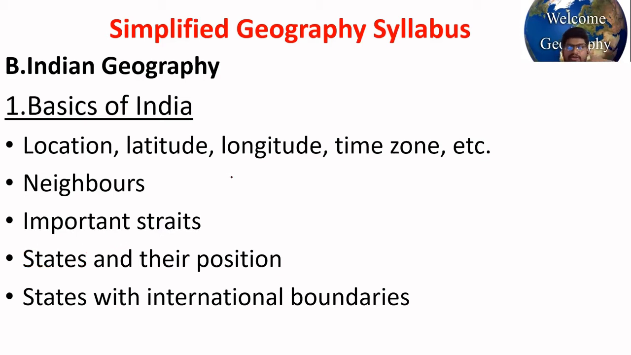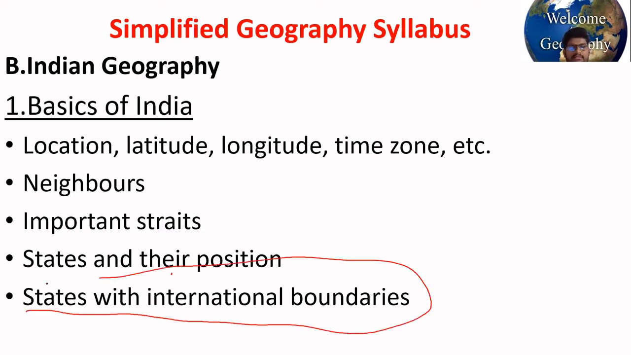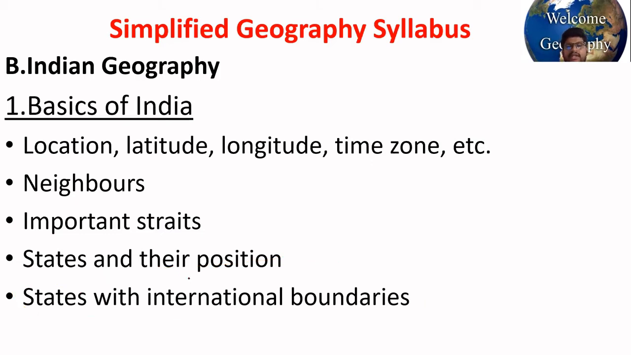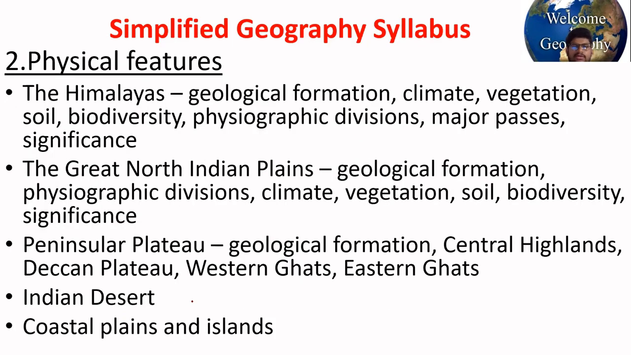And important latitudes and longitudes which are passing through. For example, the 23.5 degree latitude passes through which of the following states? The 82.5 degree longitude passes through which states? So try to cover under this. Then states with international border. For example, Telangana state does not share any international border, but Uttar Pradesh shares an international border. Jammu and Kashmir shares an international border. West Bengal shares a border with Bangladesh. Likewise, identify the states which share an international border.